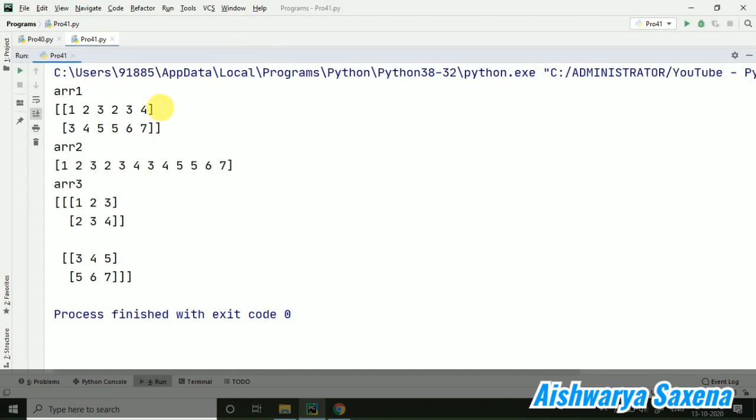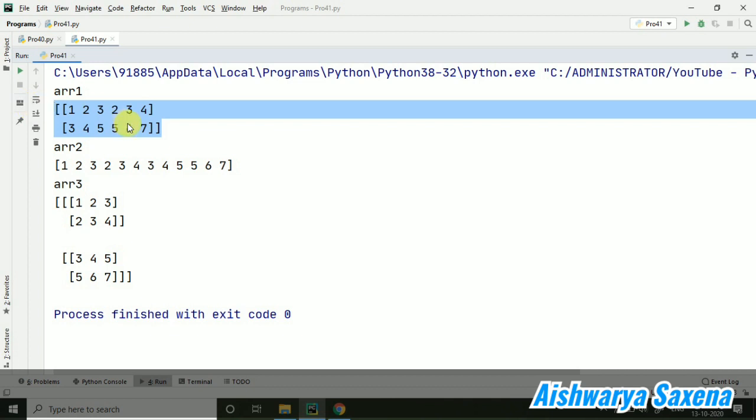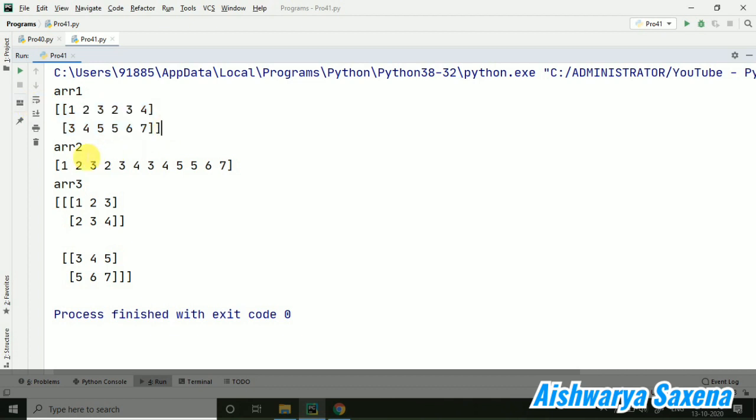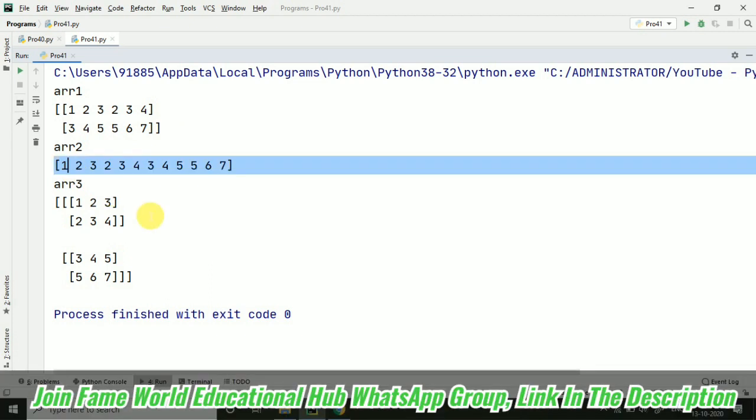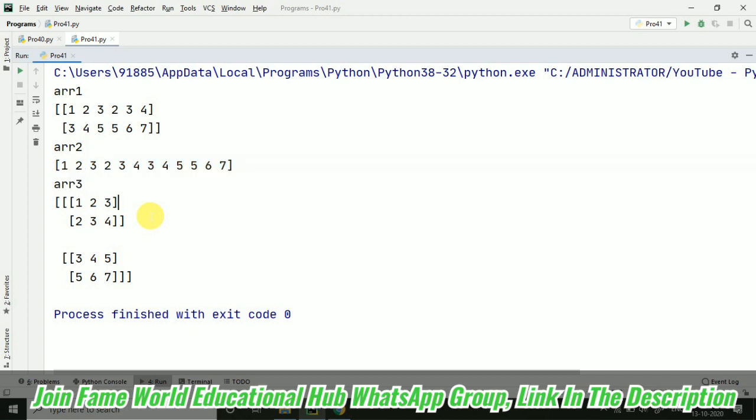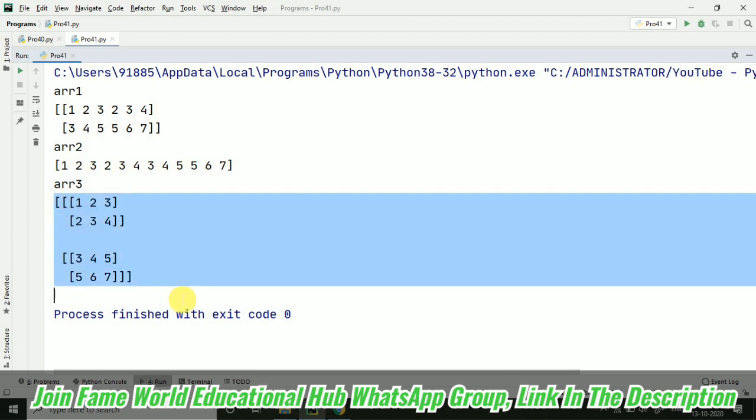Here you can see this was a 2D array, that was a matrix. You can see 2 by 6 order, it was having 12 elements. Then we flattened it, because it's necessary to flatten an array when you are going to reshape it again. Whenever you want to change the shape, first of all it's necessary to flatten the matrix, the array. So you can see this ARR3 is basically a 3D array.